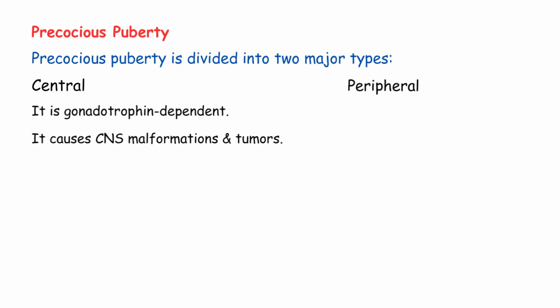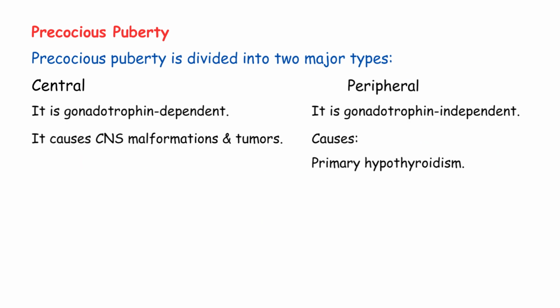Now let's look at peripheral precocious puberty. This is gonadotrophin independent. The brain and pituitary are not involved. The problem is elsewhere. What are the causes? Let me list them clearly. First cause, primary hypothyroidism. When the thyroid gland doesn't produce enough thyroid hormone, it can paradoxically trigger early puberty. This seems strange, but it happens.